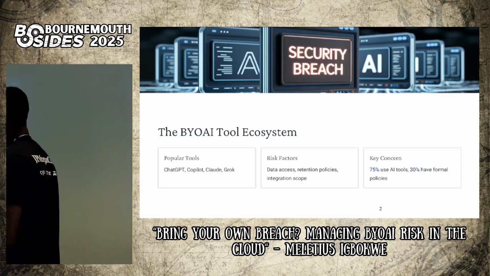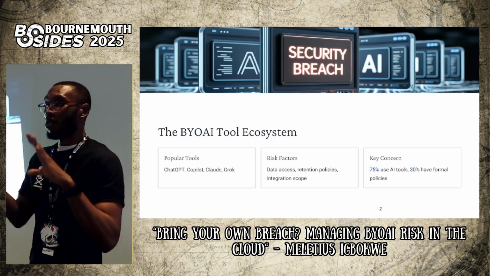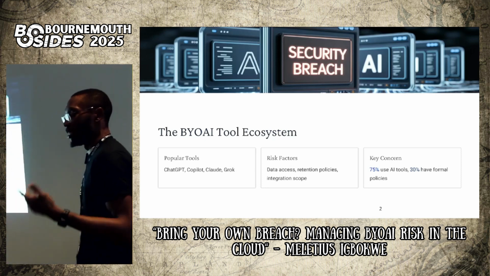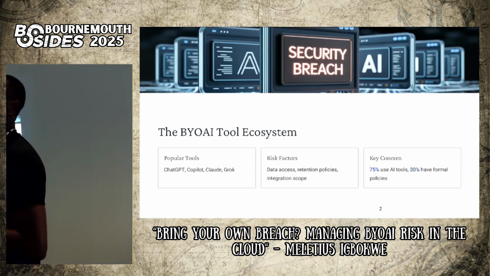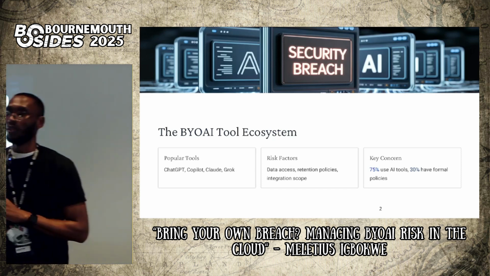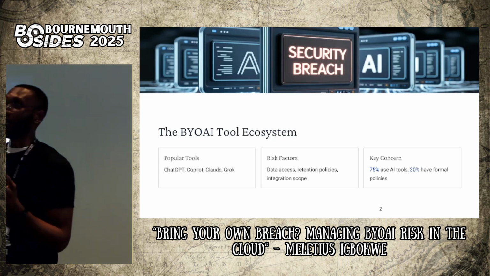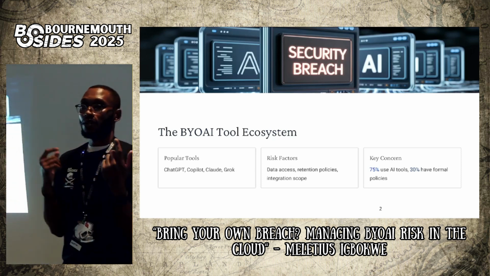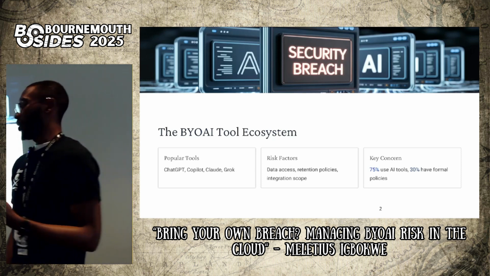And the key concern about all of these things is that a recent study shows that there is 75% adoption of AI tools, especially within enterprise and small and medium businesses, but only 30% have formal policies on how to use them to make sure their data is not compromised, they are not being fined by ISO, and they are following all the security standards required for the business to work as expected.